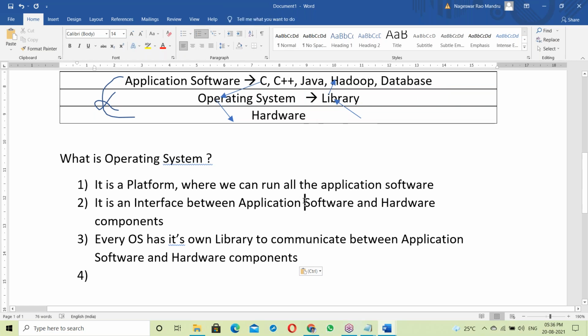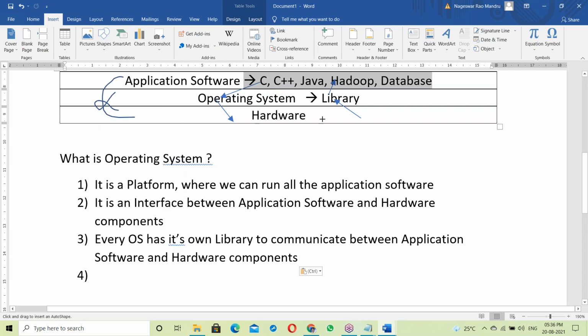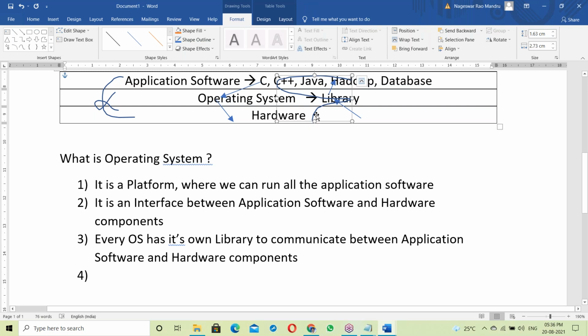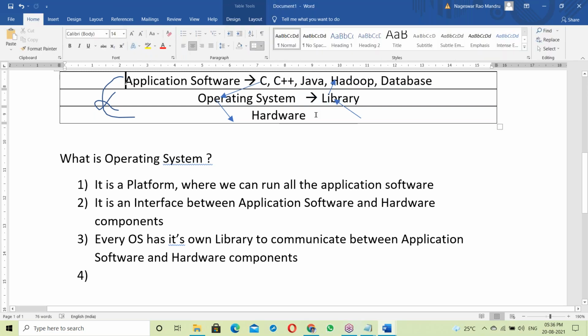Okay, fine. Next, one more point here. C, C++, Java, Hadoop, database, whatever it is, all these programs first of all link with the OS library. Before running any program, that program has to link with the OS library. After linking, it communicates with the hardware components.